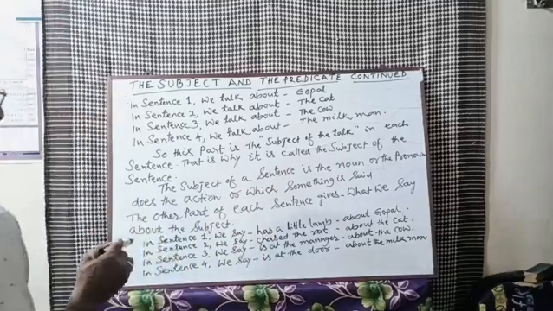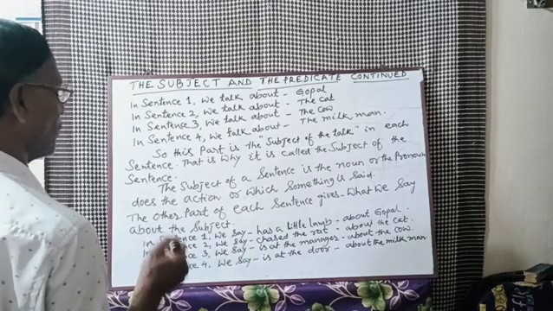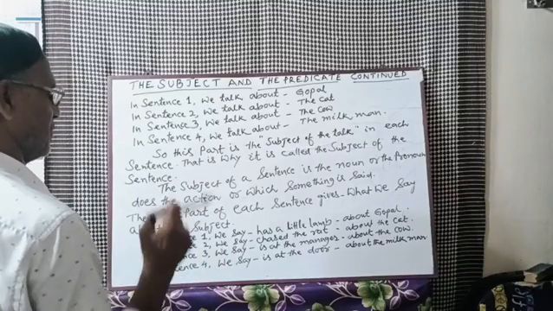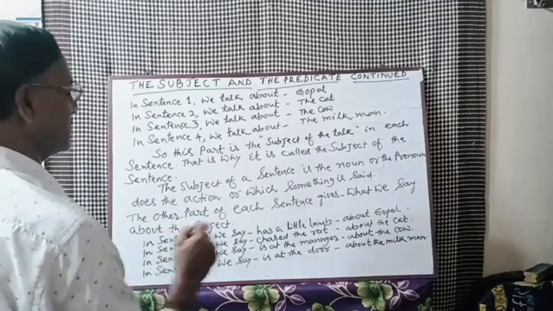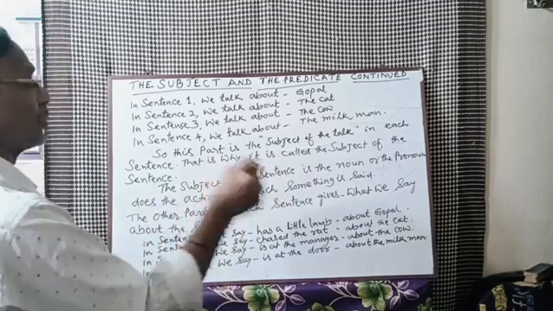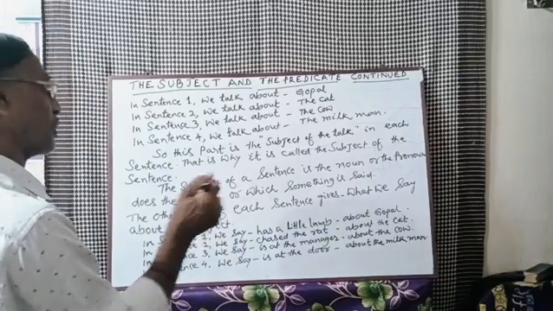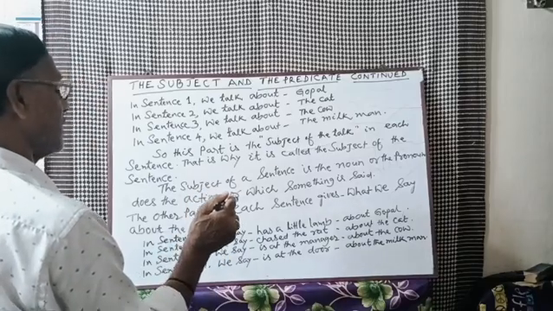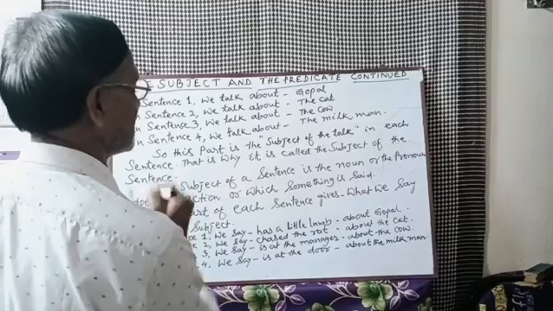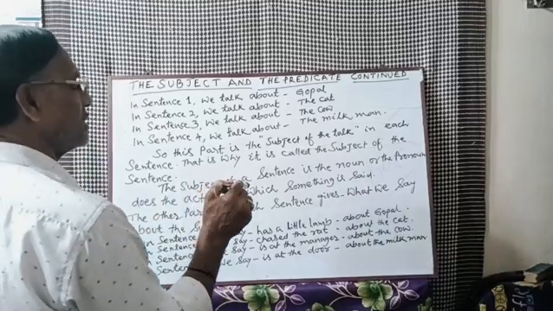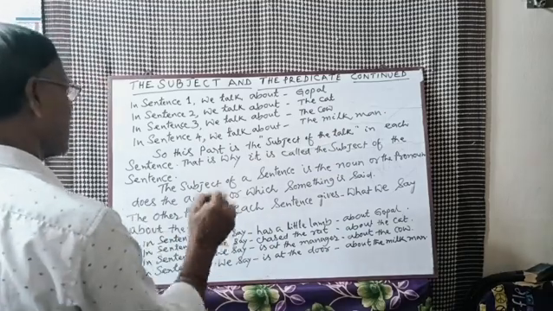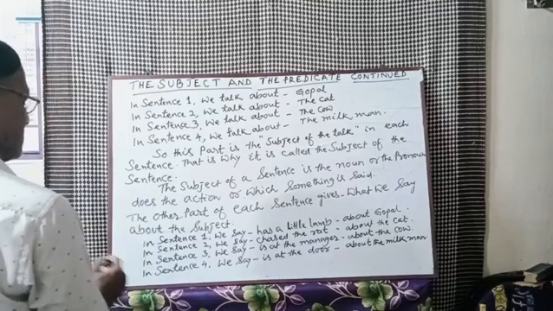In sentence 3 we say is at the manger. Is at the manger is the complete predicate, telling about the cow. It is predicating about the subject. What is at the manger? That means the cow is at the manger. That means the predicating part is telling about the subject.